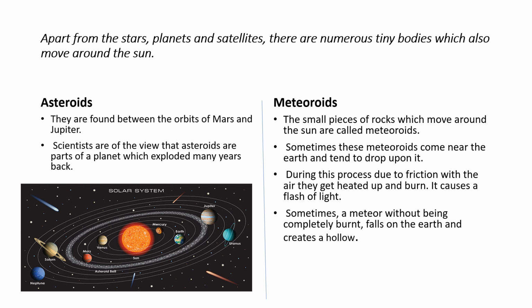Meteorites. The small pieces of rock which move around the Sun are called meteorites. Sometimes these meteorites come near to the Earth and tend to drop upon it. During this process, due to friction with the air, they get heated up and burn. It causes a flash of light. Sometimes a meteorite, without being completely burned, falls on the Earth and creates a hollow.